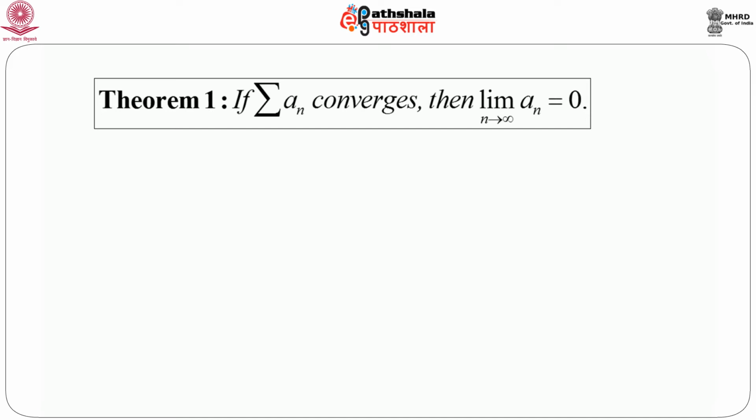This means that consider a series of real numbers from the sequence of real numbers a_n. That means the series is, say, a1 plus a2 plus and so on. Then the nth term goes to 0 as n goes to infinity, provided summation a_n converges. But remember one thing, that summation a_n converges implies that limit a_n equals 0.